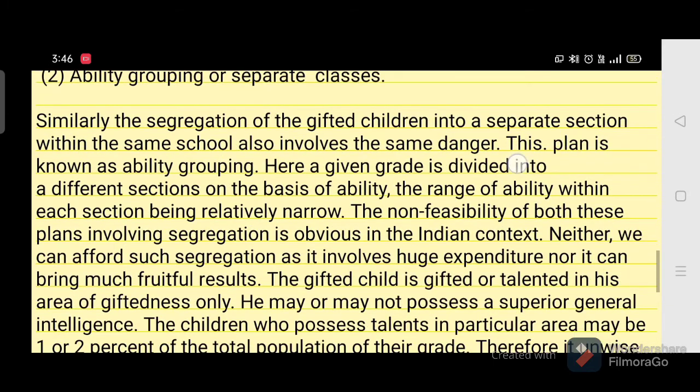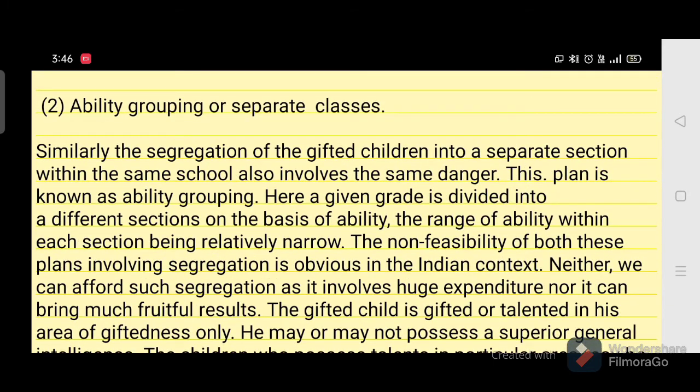And the second method is ability grouping, or you can say separate classes. Similarly, the segregation of the gifted children into separate sections within the same schools involves the same danger. So in ability grouping or separate classes, what you do is, in a school you identify gifted children from a class and you accommodate them in a separate section.